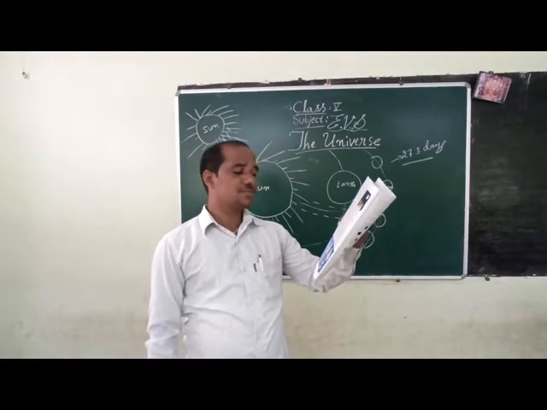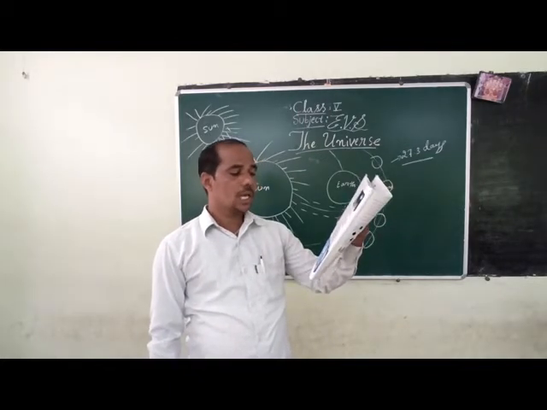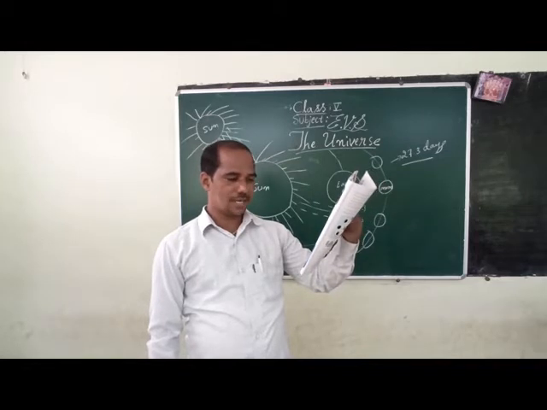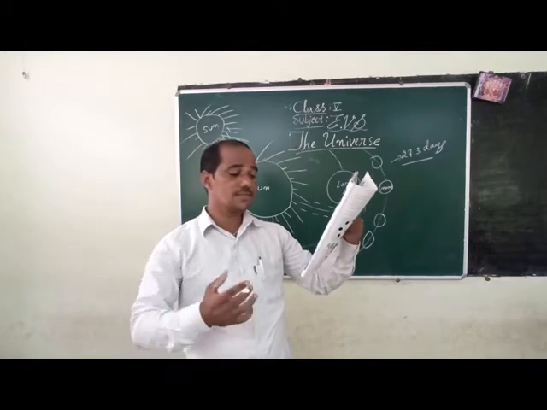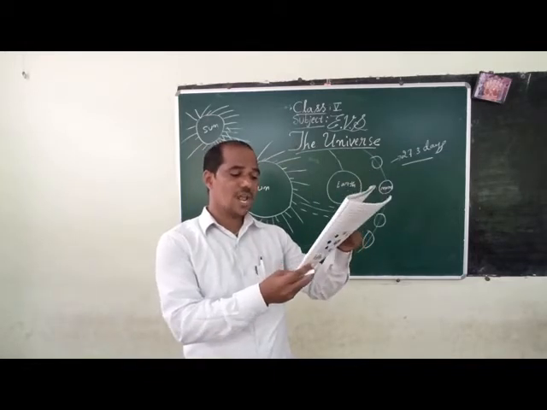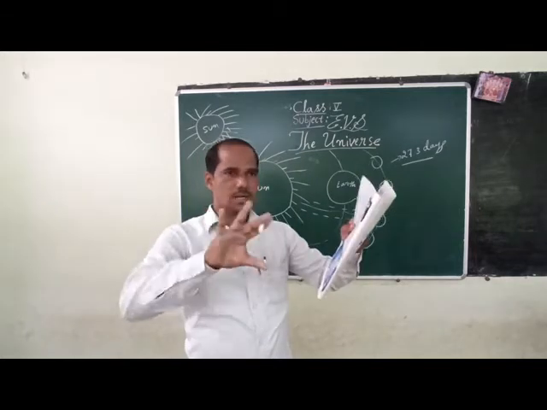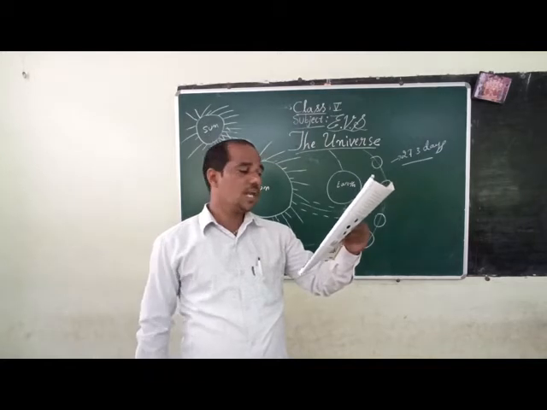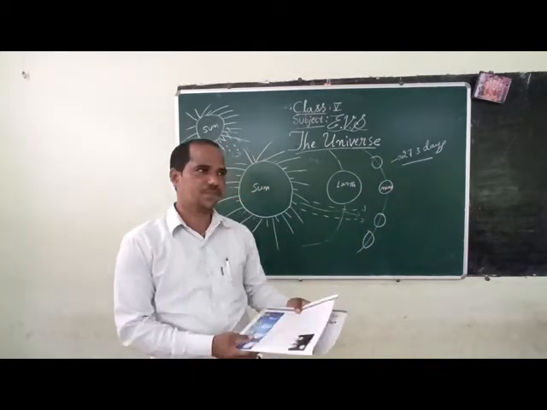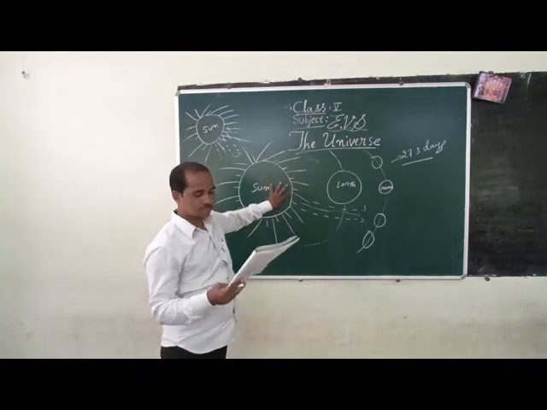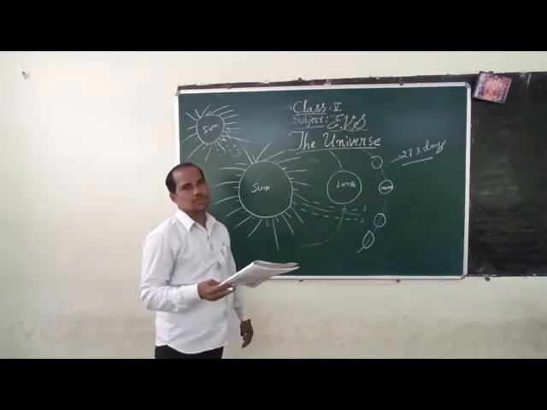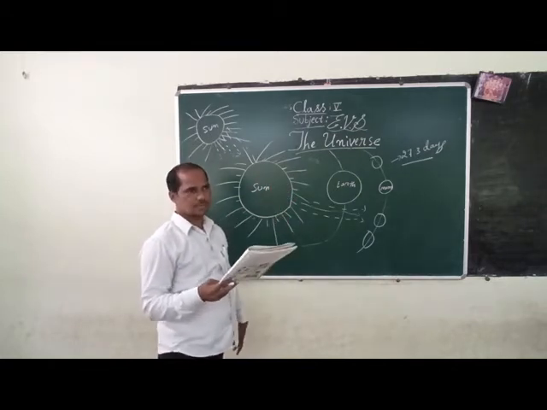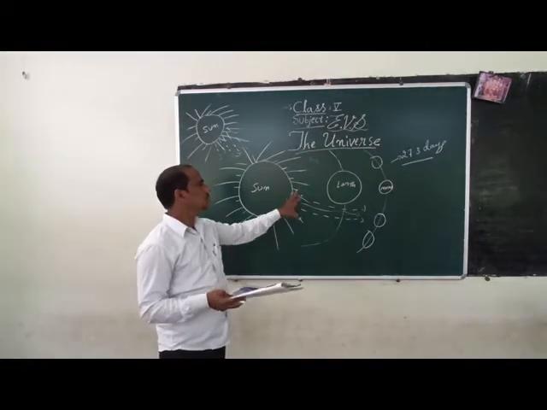The changing of shape that we see is its phase. That means the different stages of the illuminated part of the moon. It depends on the relative position of the sun, the earth and the moon.